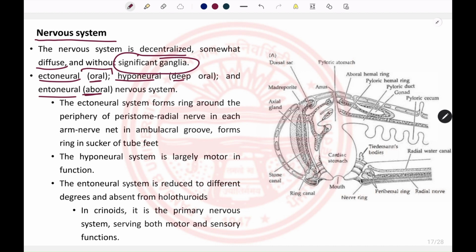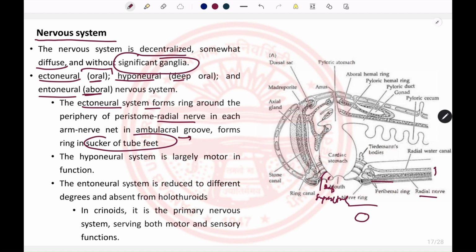The ectoneural as well as the hyponeural both surround the mouth, where the hyponeural is present deep in the mouth region and the ectoneural is present superficially. This ectoneural is the main nervous system in modern echinoderms, and it gives the radial nerve throughout each arm. This radial nerve extends to the ambulacral groove, and that nerve will give some kind of ring around the circle of the tube feet.